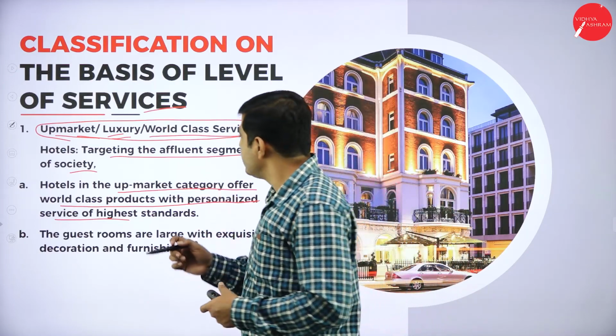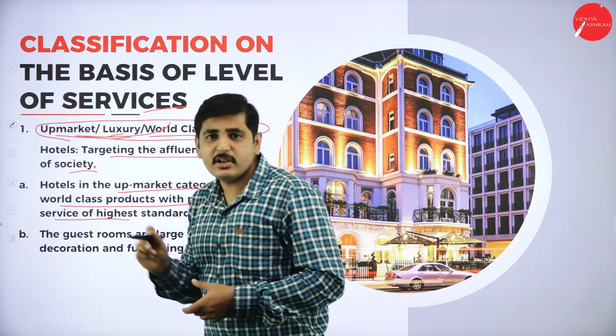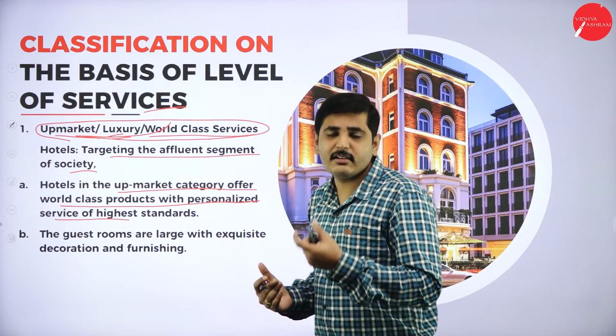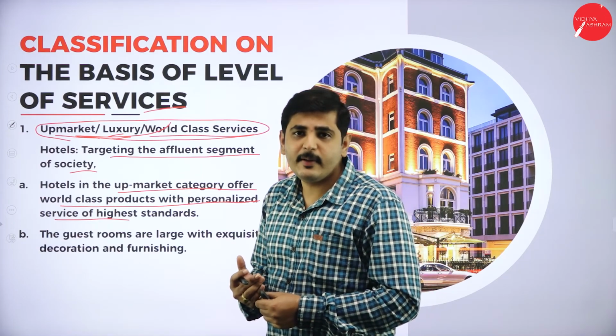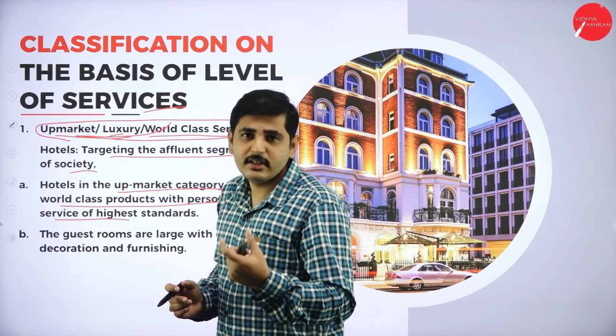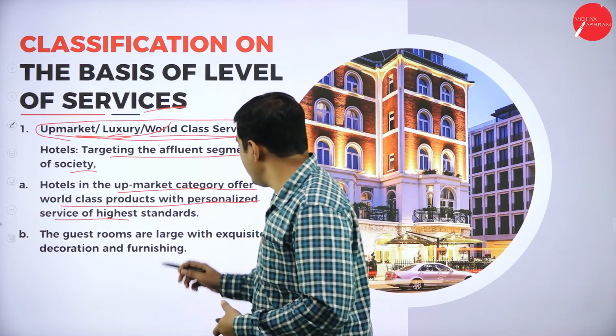So upper market or luxurious facilities they will offer, and rooms will be completely AC, and luxurious rooms with western kind of toilets also will be provided